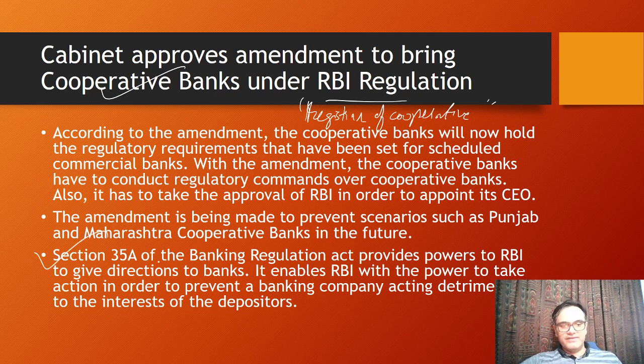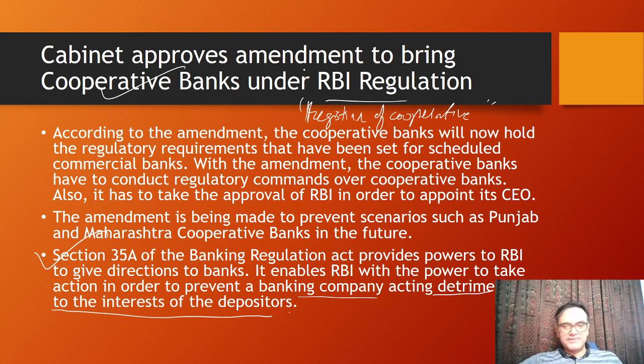Now, Section 35A of the Banking Regulation Act provides powers to RBI to give directions to banks. It enables RBI to take action in order to prevent a banking company from acting detrimental to the interest of the depositors. Under this power only it is regulating other banks, and it will now also be regulating the cooperative banks.